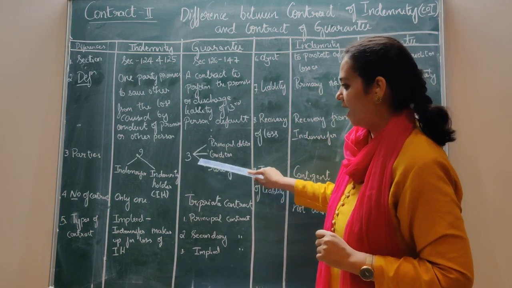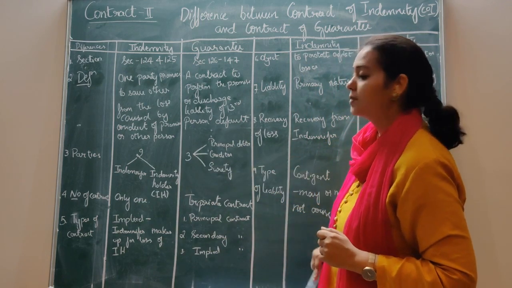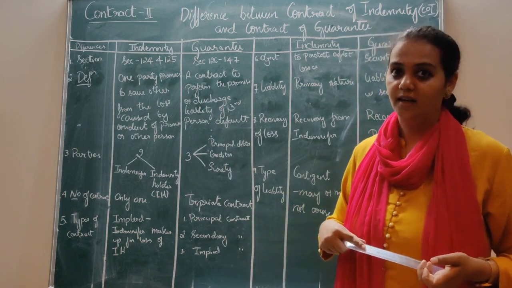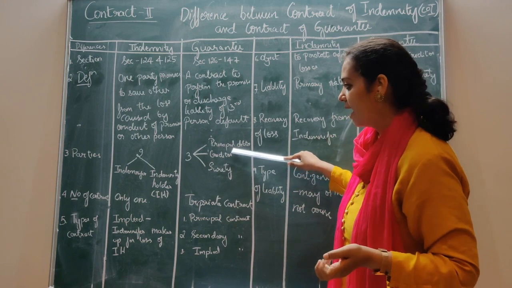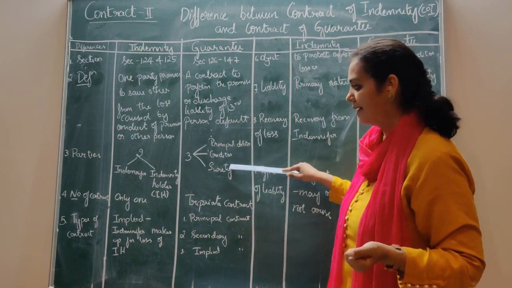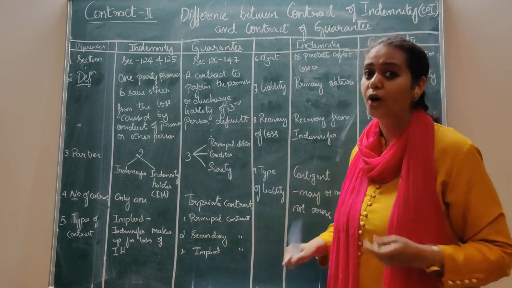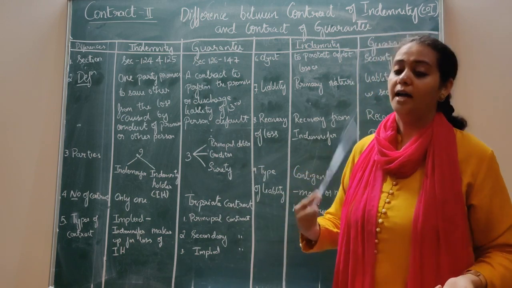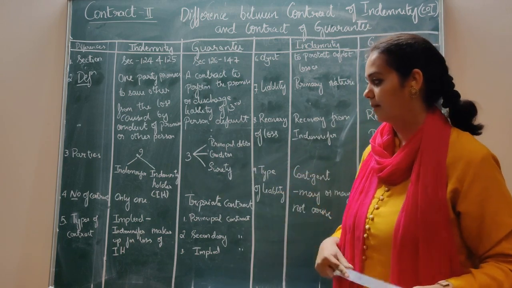Under contract of guarantee, there are three parties. The first one is the principal debtor, the next one is the creditor, and the other one is the surety. Got it? Who is the principal debtor? Borrower. Who is the creditor? Lender. The surety is a person who comes forward and says that in case of default by the principal debtor, he will be paying the creditor.